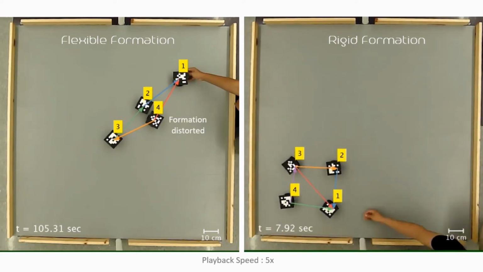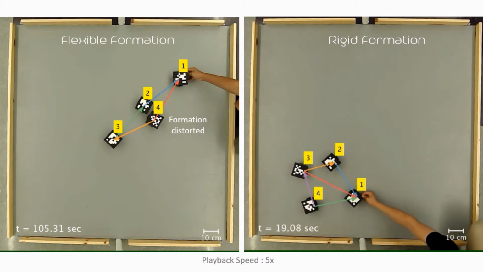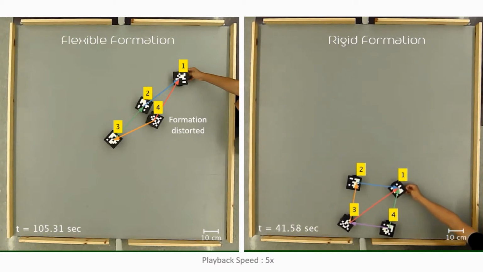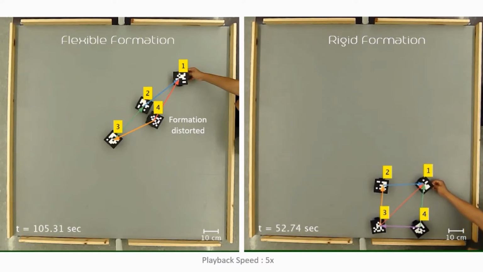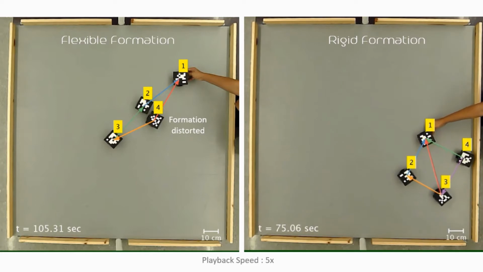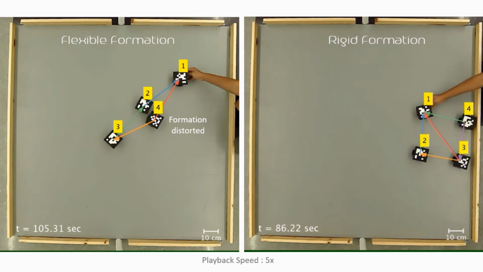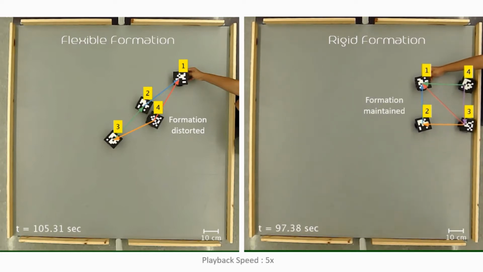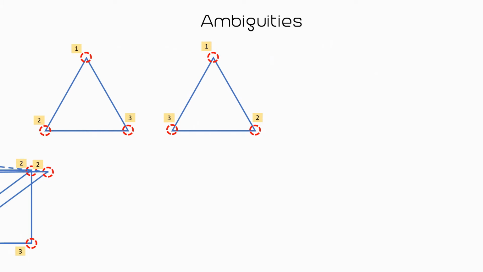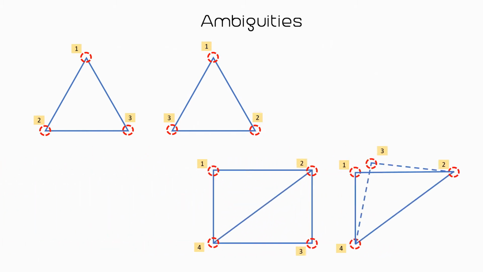To avoid the distortion, we can add the 5th edge between agents 3 and 1 to ensure a rigid structure. And now, when agent 1 is forcibly moved along a similar trajectory, the follower agents actively regulate their respective inter-agent distances, and therefore the virtual square formation is maintained. So now we have a way to ensure virtual rigid structures. Unfortunately, that doesn't help us solve the ambiguities related to orientation and flips.